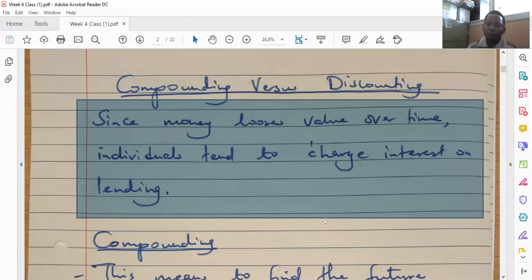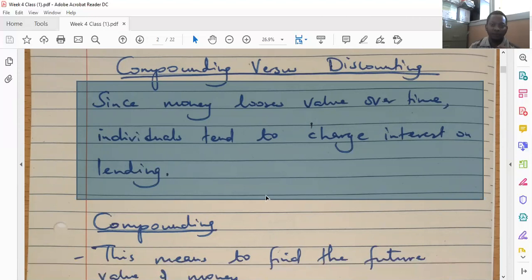You've forgone many opportunities. You've forgone current consumption. You've gone to bed hungry because you've lent this money to someone else. You tend to charge interest to this person. So therefore, since money loses value over time, individuals tend to charge interest on lending.